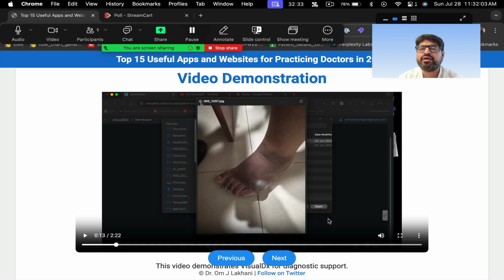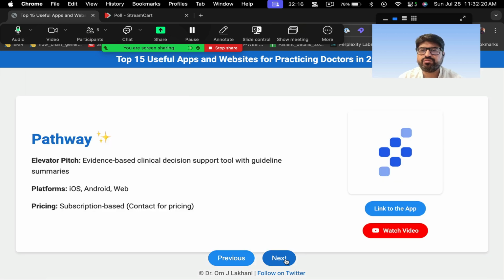It's a little expensive app. It costs about $20-30 a month. So what I'd say is generally try it out. If you find it useful, pay for it. But otherwise, these things are going to be replaced by AI in future, so you probably don't need to pay much for it. It's going to be something which is going away.